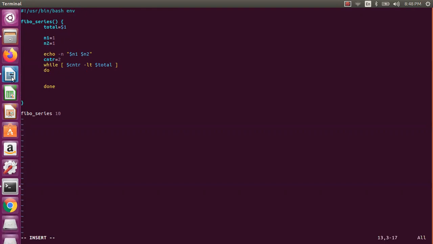So n1 will be, we have seen in the previous samples how we have done it. We need to calculate the sum as n1 plus n2, so that is the next value. After this rotation of n1, n2, sum, n2 will become n1 and sum will become n2. That's what we have seen. And the counter we need to increment. Of course you can use this expression also, but I am using this, as there are multiple ways of doing it. This iteration we have already seen.